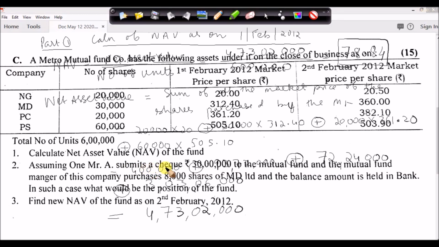Assuming Mr. A submits a check of 30 lakhs to the mutual fund, and the mutual fund manager of this company is purchasing 8,000 shares of MD Limited, and the balance amount is held in bank. In such a case, what would be the position of the fund? So right now we are going to find the position of the fund, and this position we are going to find as on 2nd February. Okay, so Mr. A is giving a check of 30 lakhs.